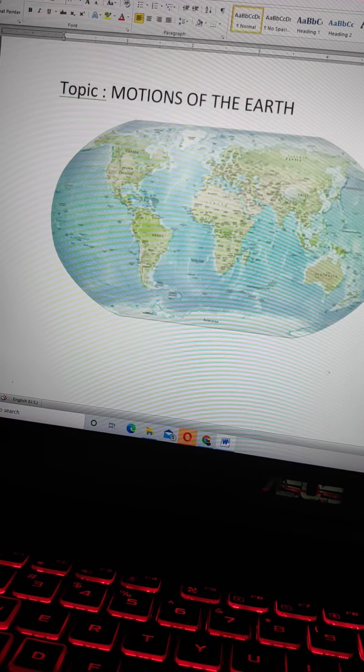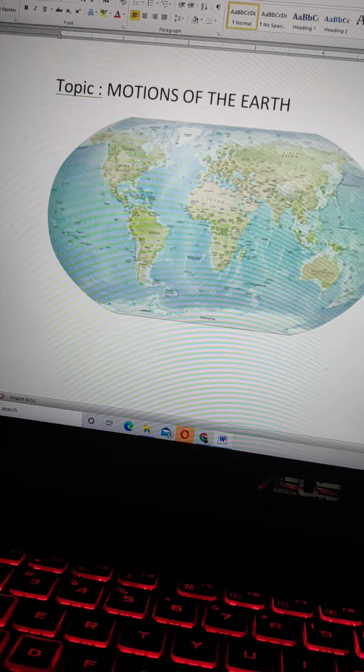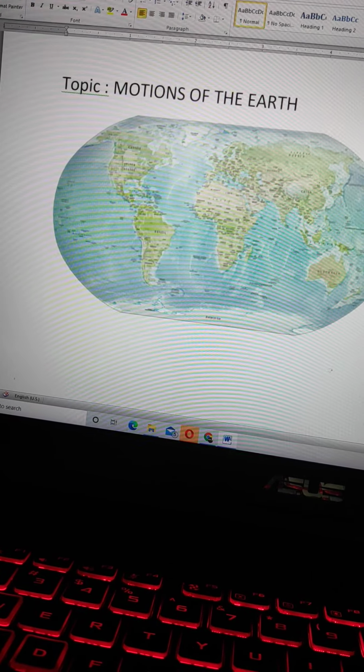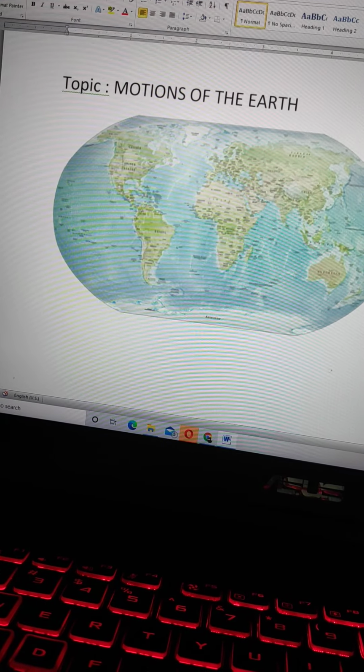This extra day is added to the month of February every 4th year. This year is known as leap year. In the leap year, February has 29 days instead of 28 days.